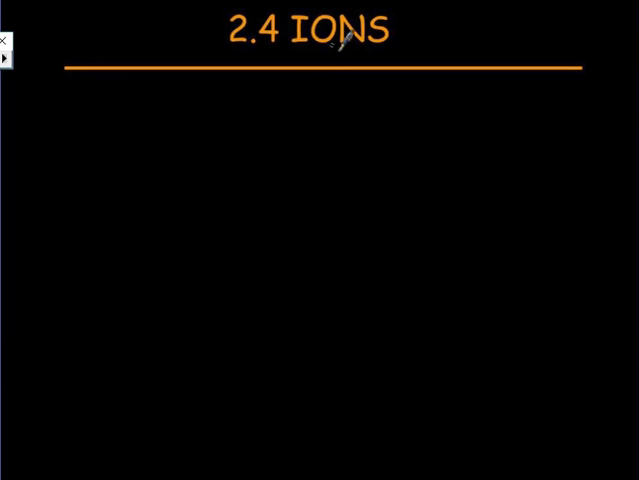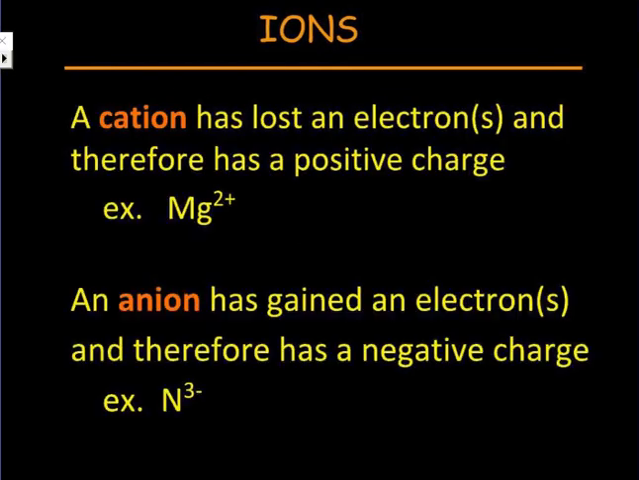Today we are going to be talking about ions, Unit 2, Section 4. So ions are going to be anything that becomes positive or negative. And then we'll see how opposites attract, even in the elements. Alright, so an ion. There are two types.